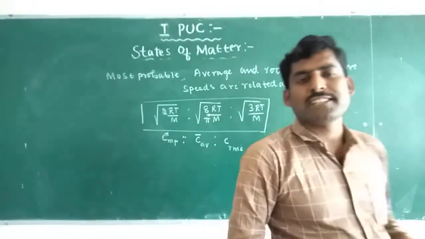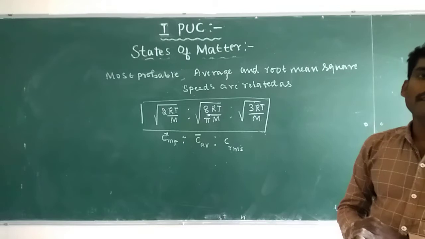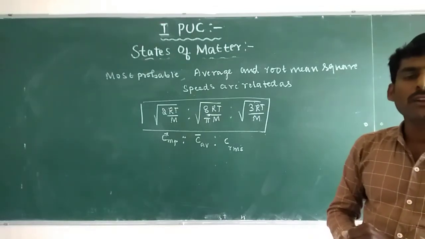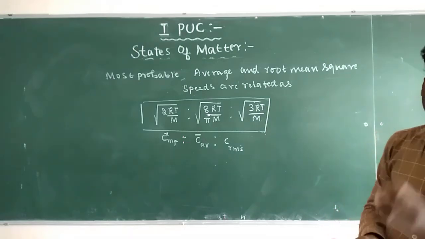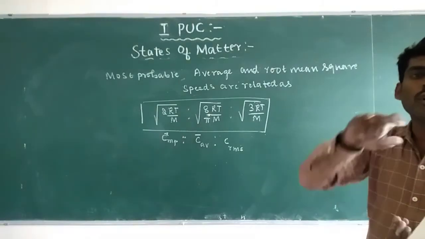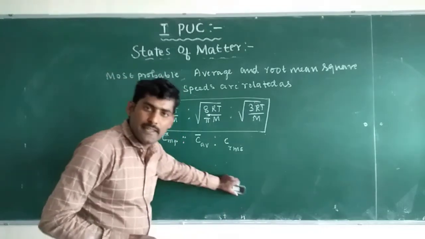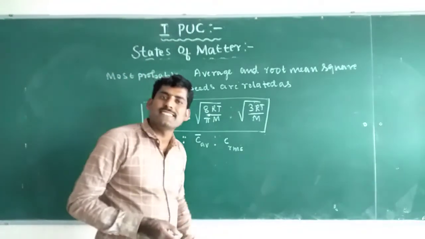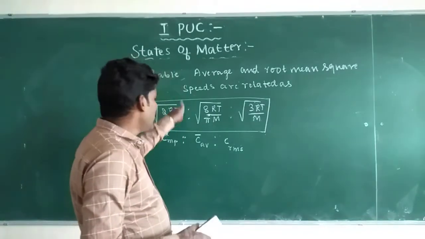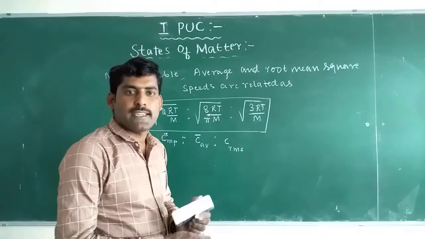And once again, to explain kinetic theory and the distribution of molecular speeds of gases, Maxwell-Boltzmann drew a graph. So it is to explain kinetic theory and molecular speed distribution. That is the distribution of most probable velocity, average velocity and root mean square velocity for a gas molecule.